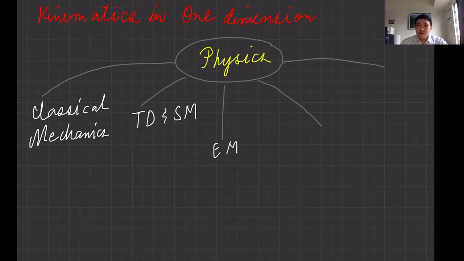So here it includes electricity and of course magnetism, and also an introduction to electromagnetic waves. And of course, there are other sub-branches of physics, quantum mechanics, and there's a lot more. So we'll just call it etc. And it will not be discussed today.